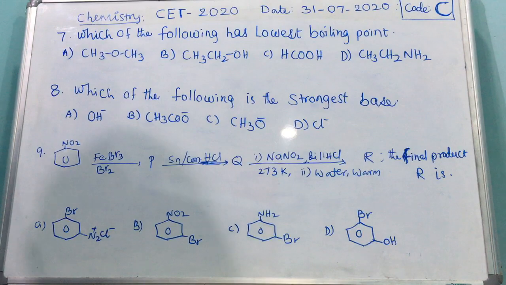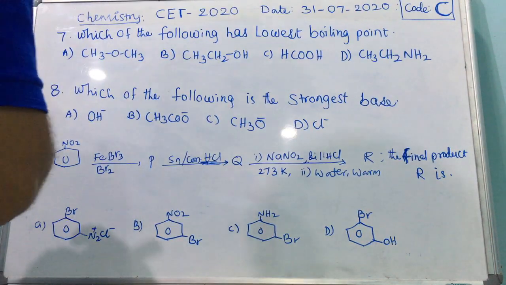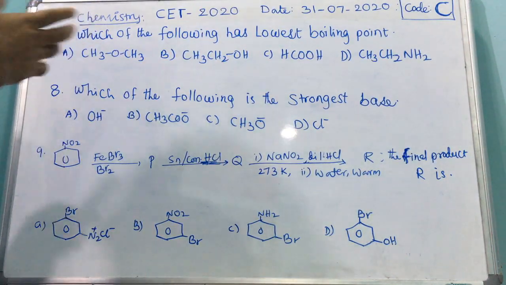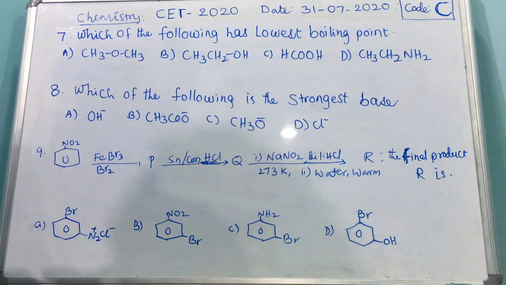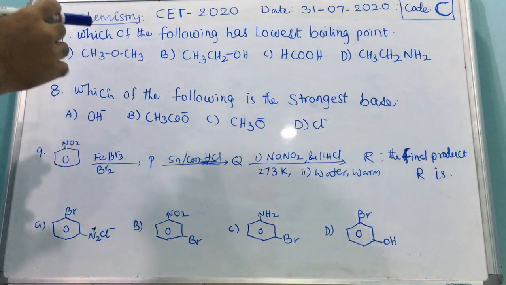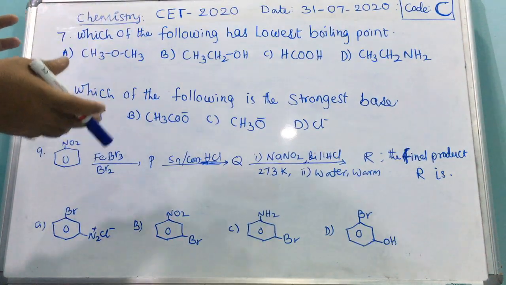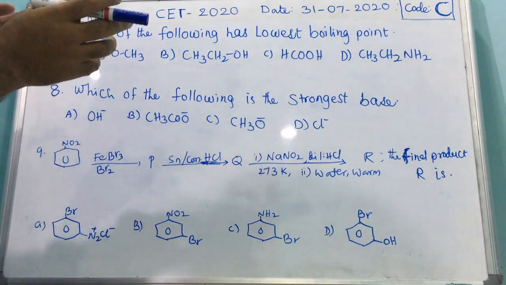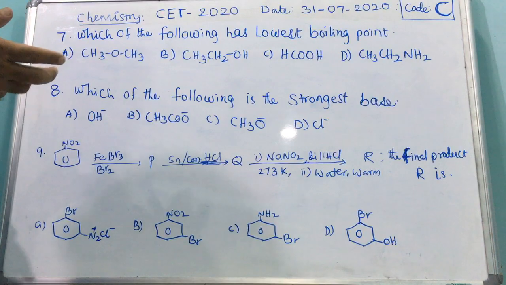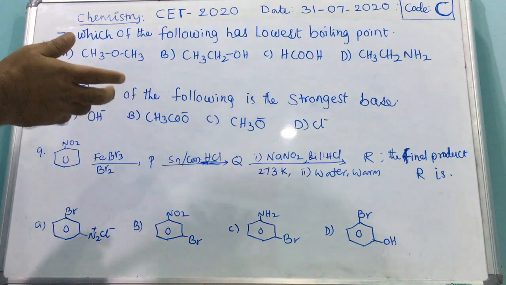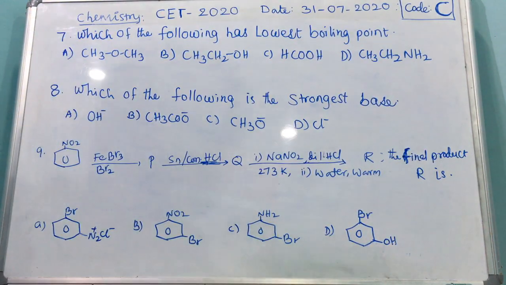So we have to check the polar nature and hydrogen bond formation, because we need to know which type of forces are strong. Ion forces, meaning ionic bond, are strongest. Next, ion-dipole force. Next, hydrogen bond. Next, dipole force. Next, van der Waals force, which is nothing but London force, the induced dipole force.